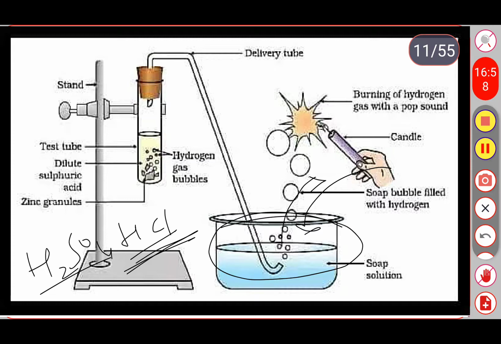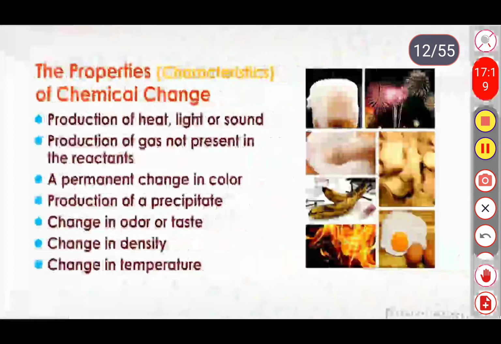Here you are observing some colorless liquid at the end of the reaction. So these are some activities. With the help of these activities, we can characterize chemical reactions. Okay, see the next slide.